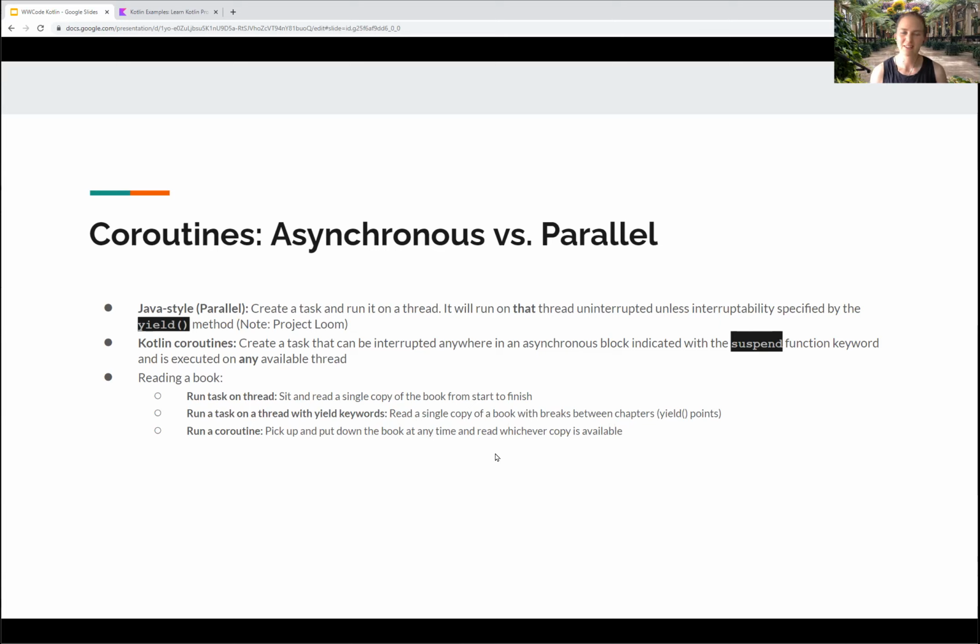Now, that being said, you're like, I don't really want to stop my reading in the middle of a sentence. And that copy is stained, and I'd rather read the unstained copy. So there are pros and cons to each approach, but one of them completely decouples you from hardware and the other doesn't. They each have their purpose. So hopefully that clears up a little bit about coroutines and why people are talking about them so much.